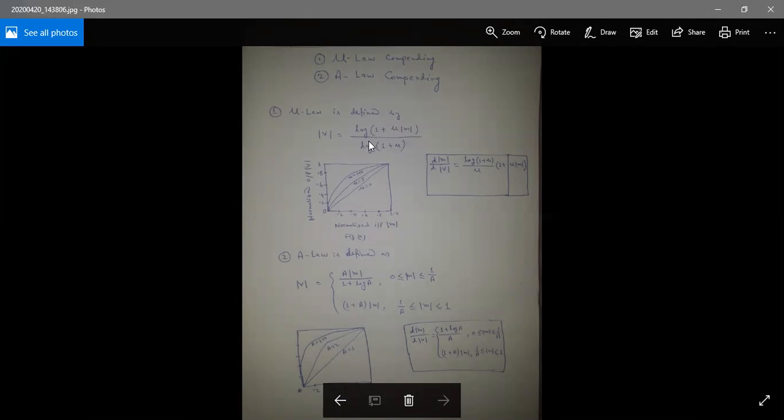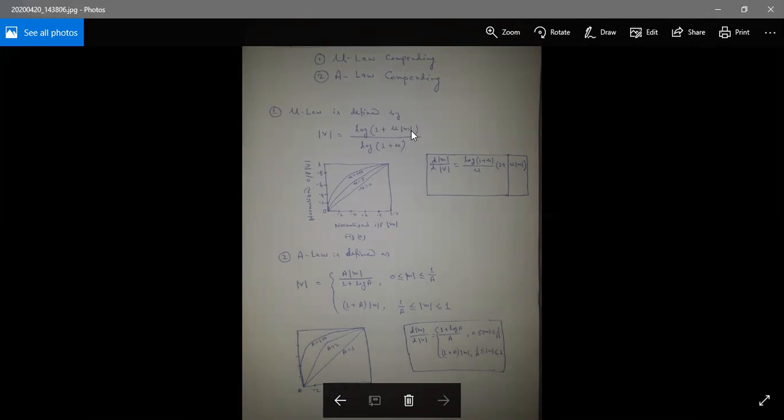At low input levels it is almost linear, corresponding to mu of mod m very much less than or equal to 1, and approximately logarithmic at high input levels corresponding to mu of mod m very much greater than 1.